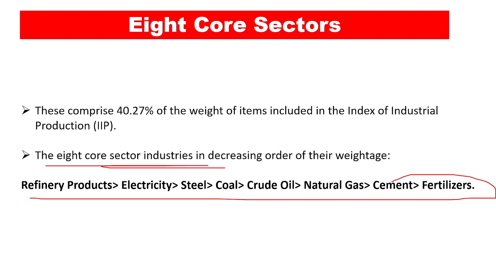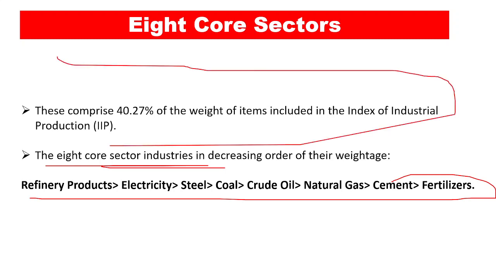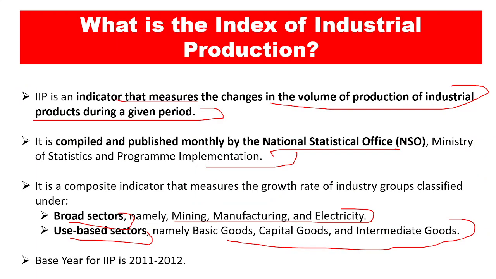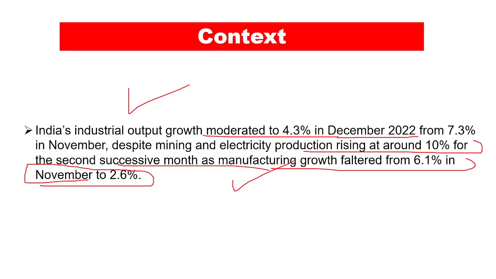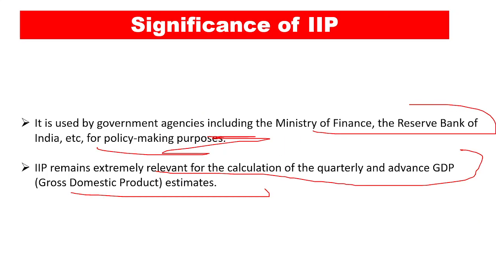Now these comprise 40.27% of the weight of the items included in the Index of Industrial Production, and that is why these 8 core sectors are very important for the economy, and growth in these sectors is going to increase the growth prospects of the economy. So this is it regarding the IIP. We have talked about the growth prospects and the figures as well. So this is it regarding this particular newspaper article.